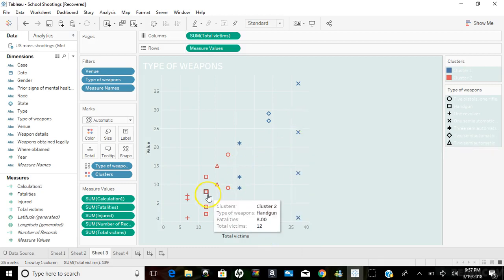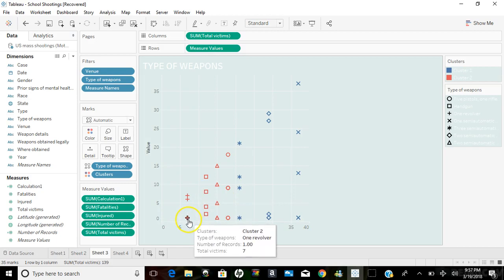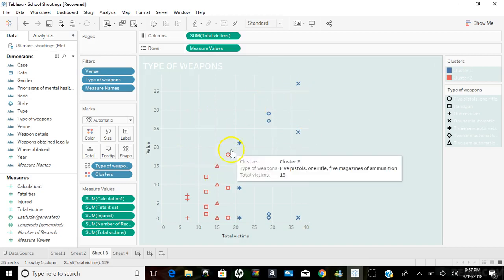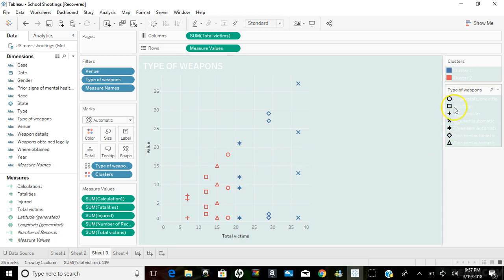Now, in cluster 2, I see that the least amount of victims was from the killer who used 1 revolver, which was a total of 7 victims. So I like this because you could actually group the types of weapons that the killers used to come up with this. I like this very much because you could visually see this. And again, the types of weapons right here.